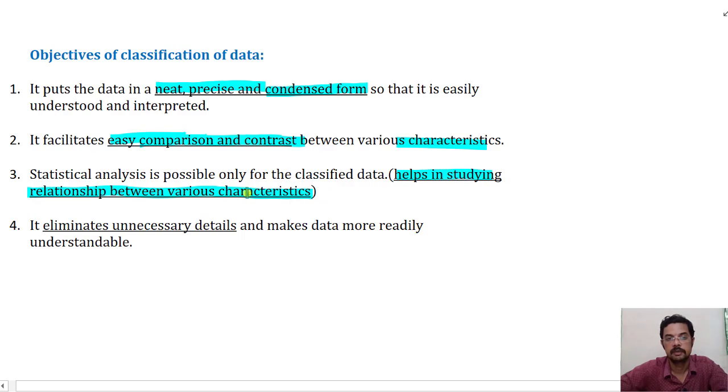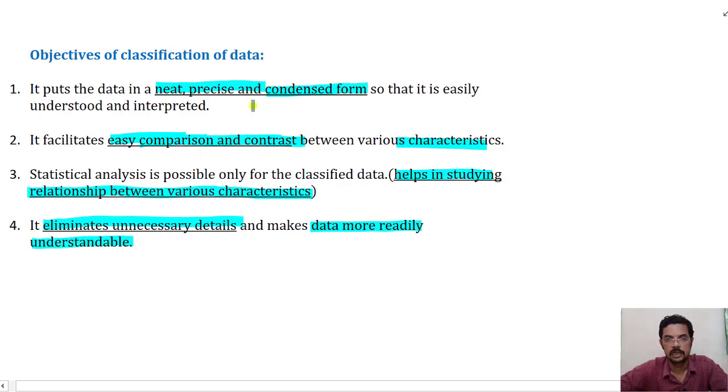Once classified, we will be able to find out the different characteristics between the similar kind of data. By classifying, we can eliminate unnecessary details which are present in the data, and we can make the data more readily understandable.